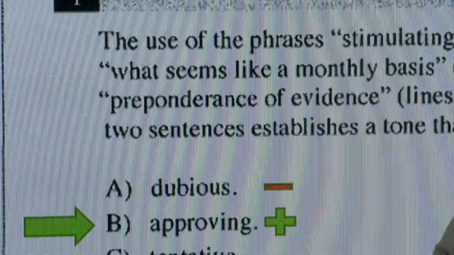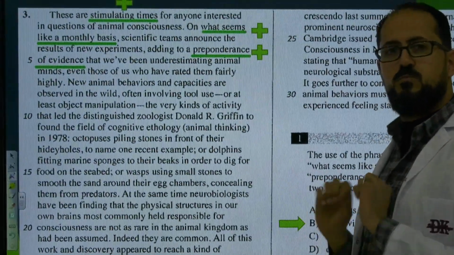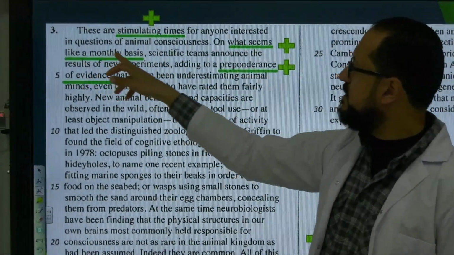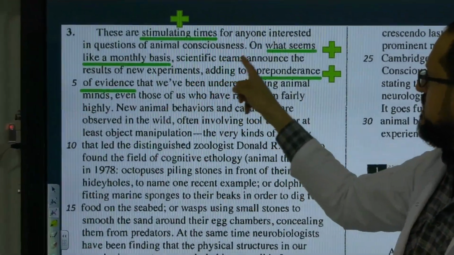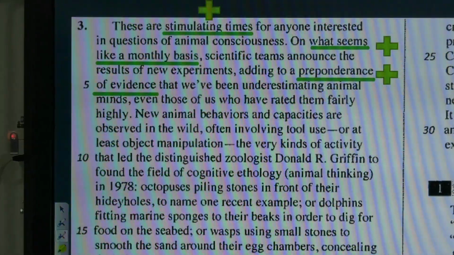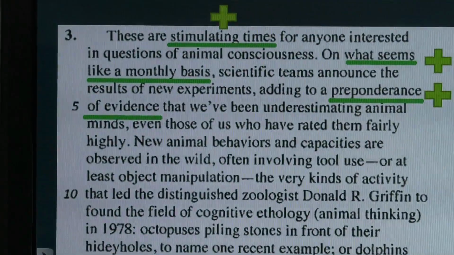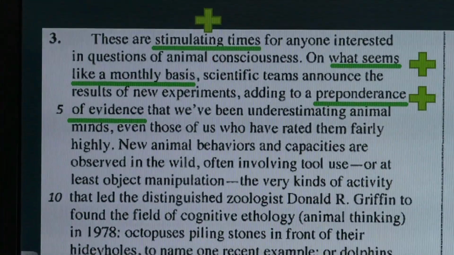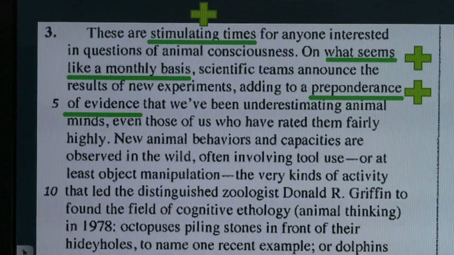So if I underline the line reference, stimulating times, it means to push you to do something, which is positive. What seems like a monthly basis. Now, I have to read after this a bit. Scientific teams announce results of new experiments. Now, if I have new experiments and they are on a monthly basis, it means that this is a positive thing. The third one, preponderance of evidence. Preponderance is a difficult word. It means to have a lot of.